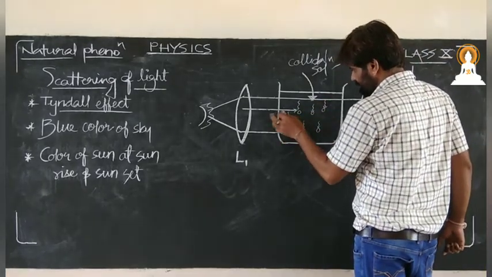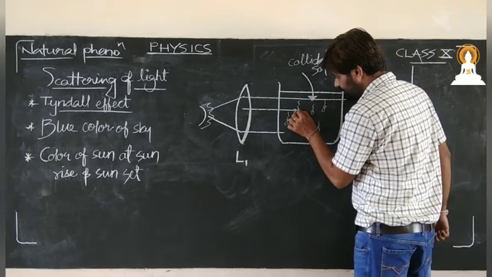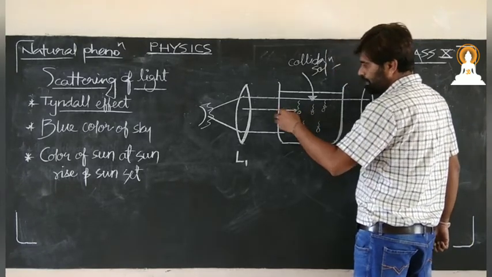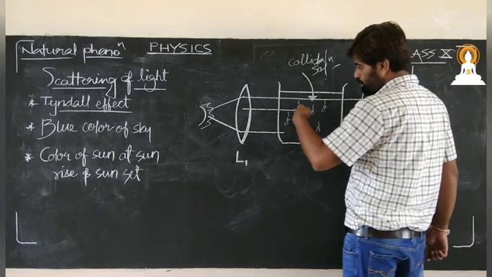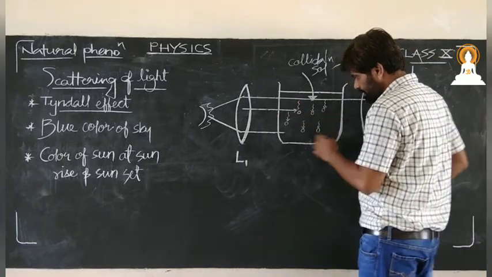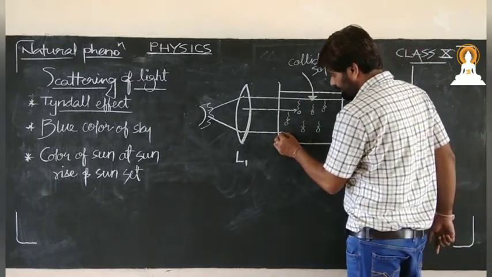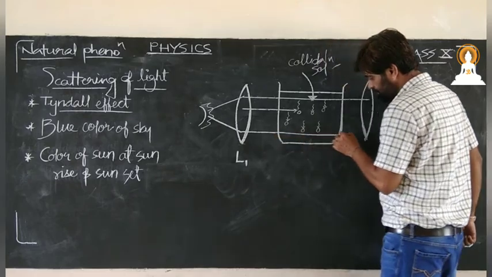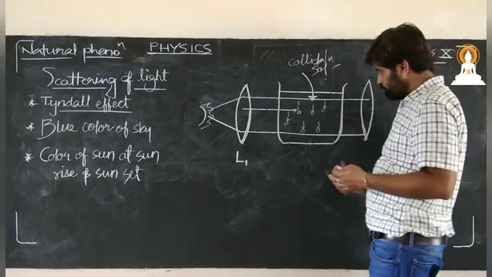So at last, the size of these particles is such that the lights of smaller wavelength scatter from this arena, and the lights having larger wavelength have the capacity to move ahead.